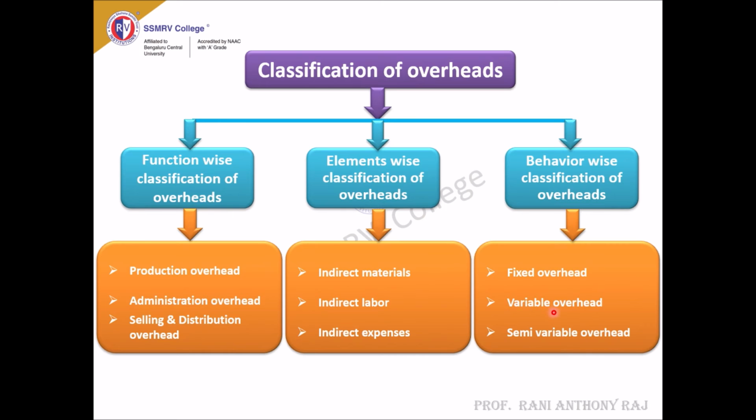Next, the variable overhead, which varies according to the units produced. For example, in order to produce a mask, I need 1 meter of material. In order to produce 50 masks, I need 5 meters of material. So it varies according to production. That is known as variable cost. Next, semi-variable means partially variable and partially fixed. For example, electricity bills, internet bills, and water bills all come under semi-variable cost.